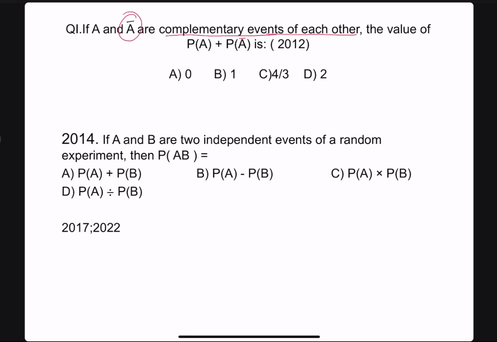Just think, and let's go with the 2024 question, or 2017 and 2022 also. A similar question they ask: if A and B are two independent events of a random experiment, then P of A intersection B equals what? Is it P of A plus P of B, or P of A minus P of B, or P of A into P of B, or P of A divided by P of B? So you find out the answer. You can get the answer if you have watched the previous videos regarding the terms and definitions. From there, you will find these two answers.